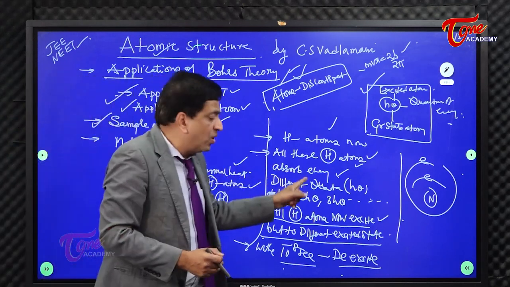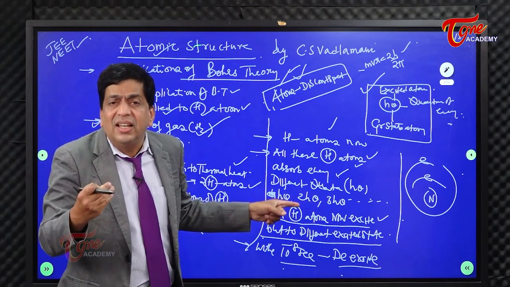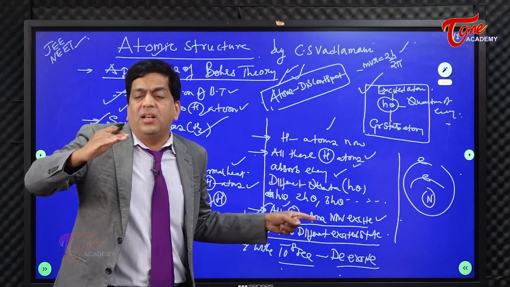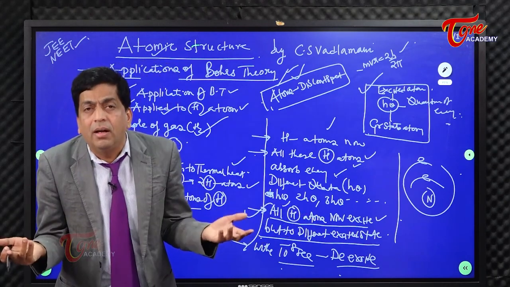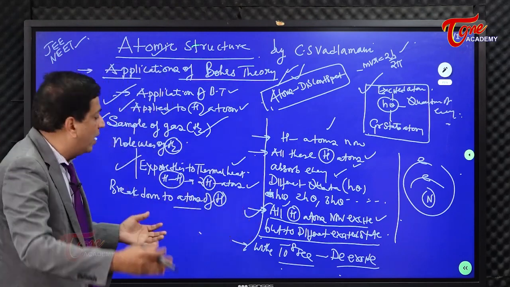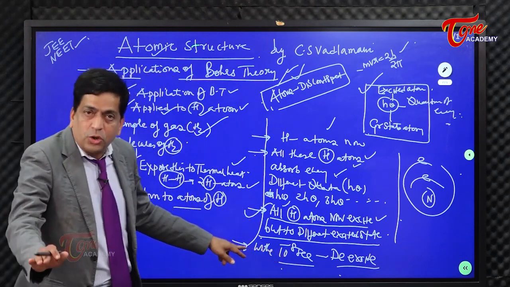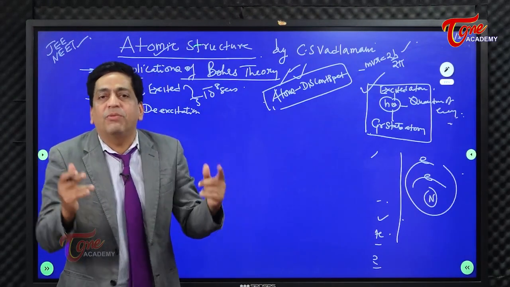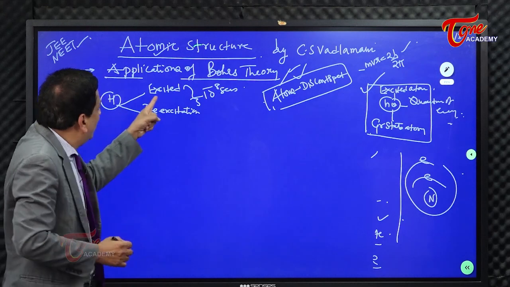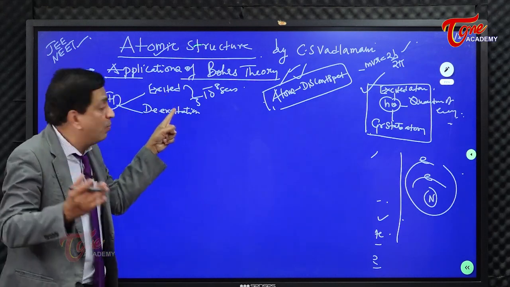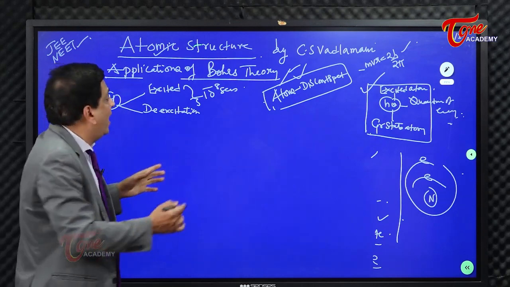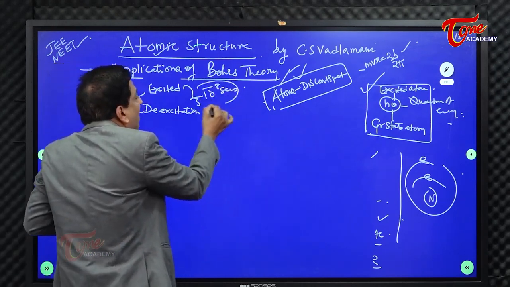All these atoms have taken in different quantities of energy, and they are rising to their excited states depending on the amount of heat they have taken. But they can't stay in the excited state forever, and they come down to the ground state, the lower energy states. Watch here. They have gone into different excited states, and they are now de-exciting. The average time is 10 power minus 8 seconds.